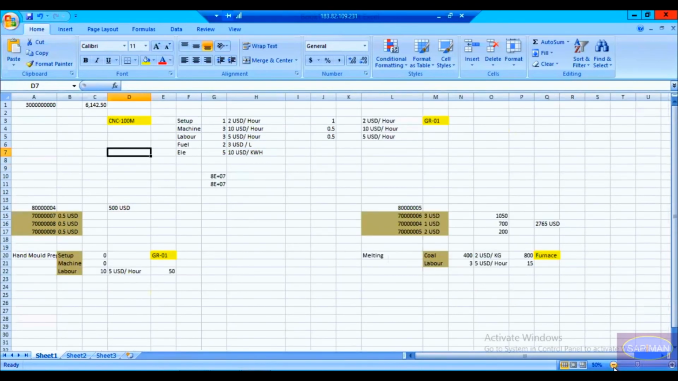Okay, next time you can create your own product, some bill of material, some routing. And we have already seen how to create work center, activity types, how to maintain the rate and all. Then you do a cost estimation, and if you come across any issue, you can let me know.